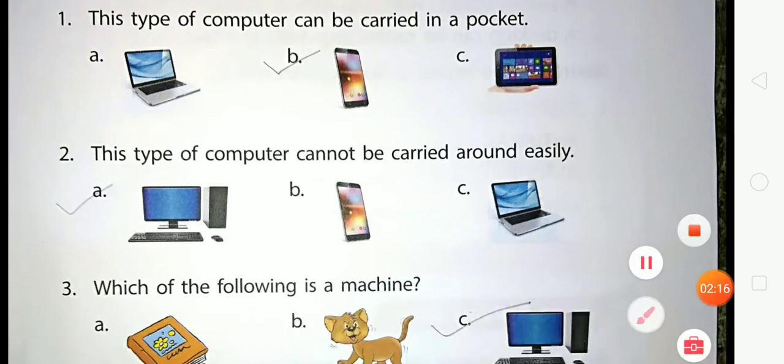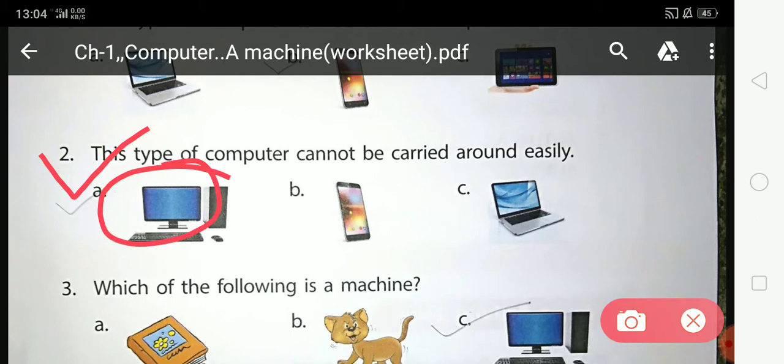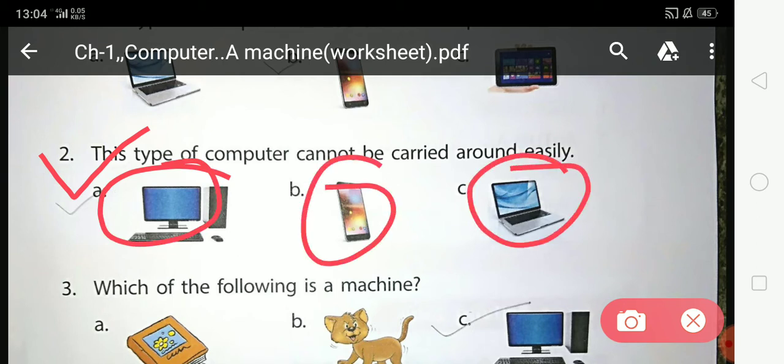This type of computer cannot be carried around easily. Option A, desktop. Option B, smartphone. Option C, laptop. Which type of computer can you not carry around easily anywhere?